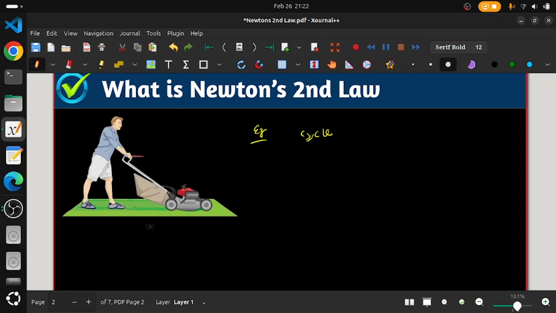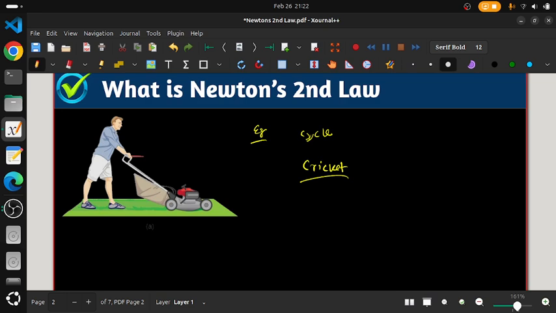Another example we will see: playing cricket. When you hit the ball, the harder you hit it, the further it will fly, a long distance. So it is all about the force, how much force you are applying, how hard you are applying, and the ball moves faster. These are the examples we have, and these are the things we basically get from Newton's second law.